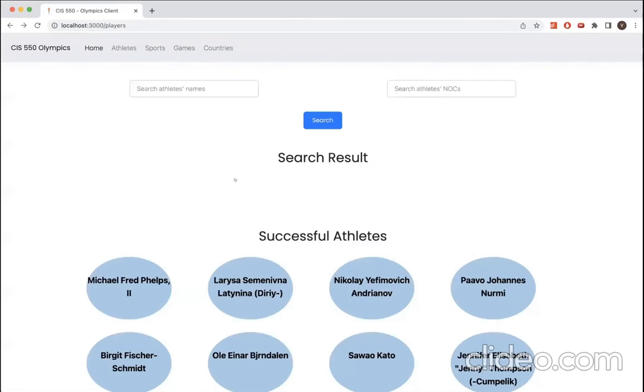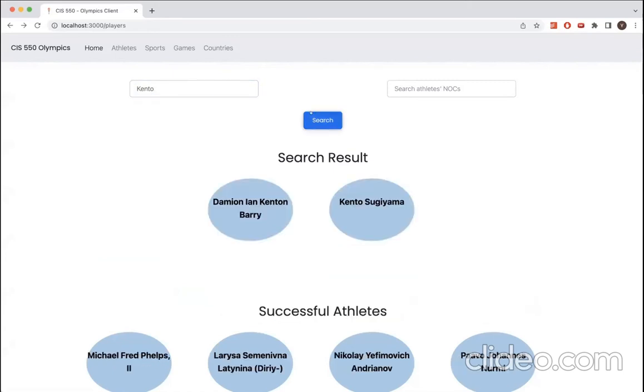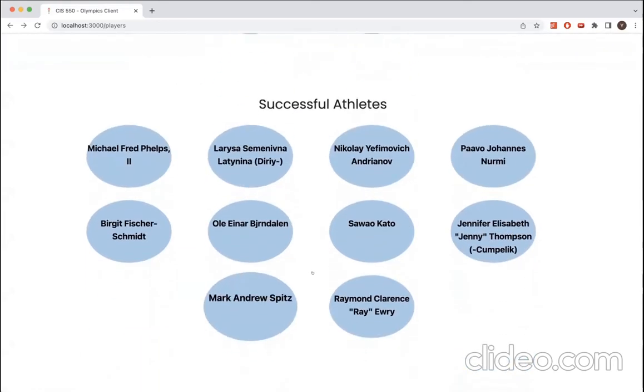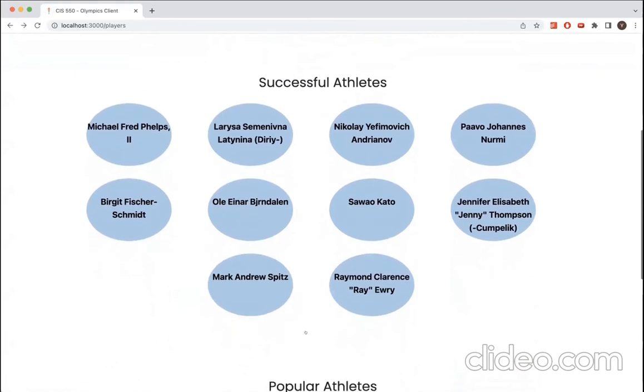So this is our athletes page. We have a search bar over here. We can search up athletes' names. If we type in Kento, for example, you can see two people have Kento in their name. Then we also have a list of successful athletes, and Kento can explain the query behind this, as well as the query behind popular athletes.